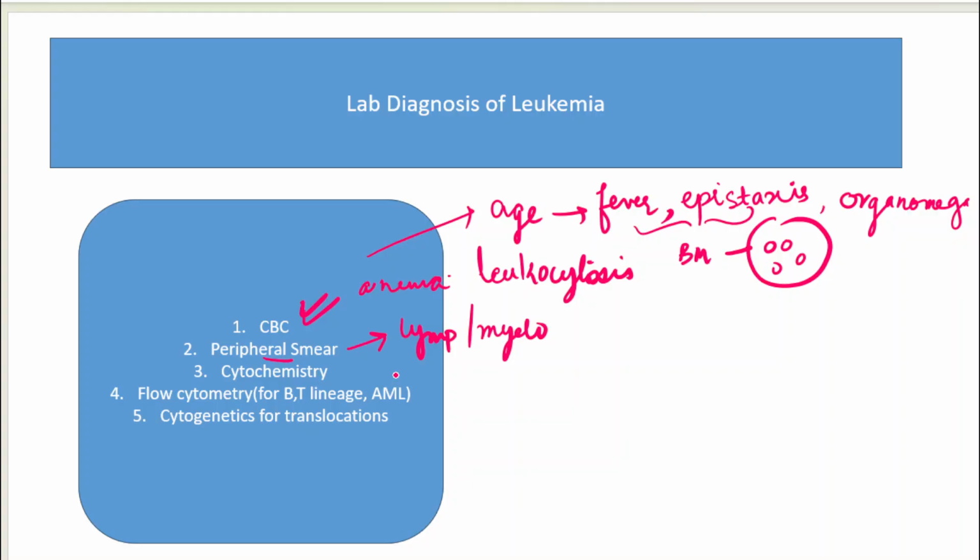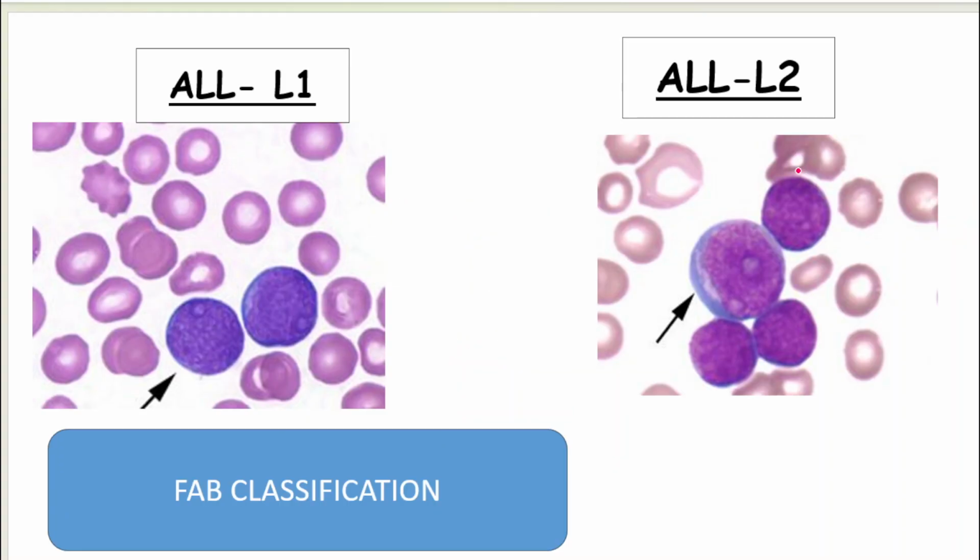So once you have seen the CBC and the peripheral smear where you have differentiated whether you are looking at the lymphoblast or the myeloblast, then what else you have to do? You have to do the FAB classification or the WHO classification of the marrow. All the leukemias, whether it is ALL or AML, you are going to have two types of classification. One would be FAB, that is French, American and British. Another would be WHO, which is based on the cytogenetics or the molecular markers which are there. Now let's look at the FAB classification, which is more of a morphological classification.